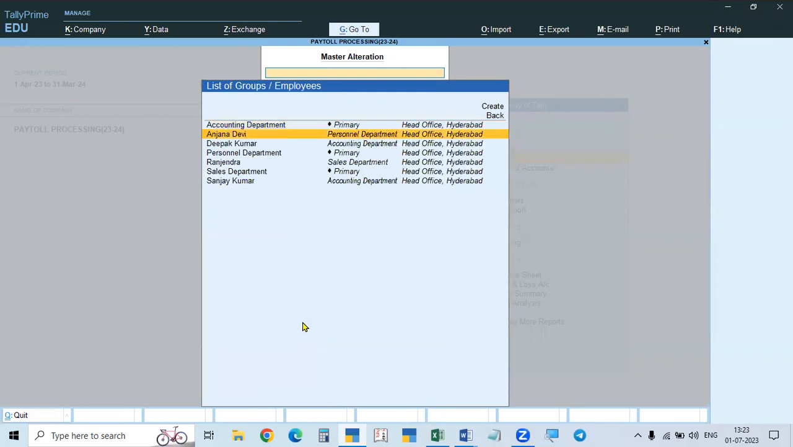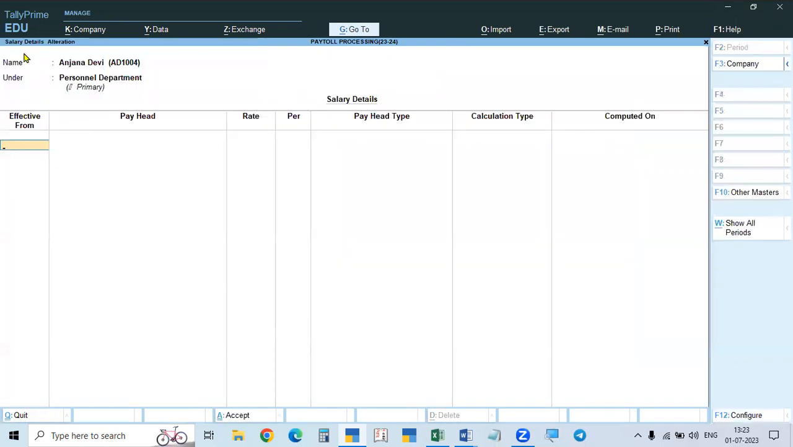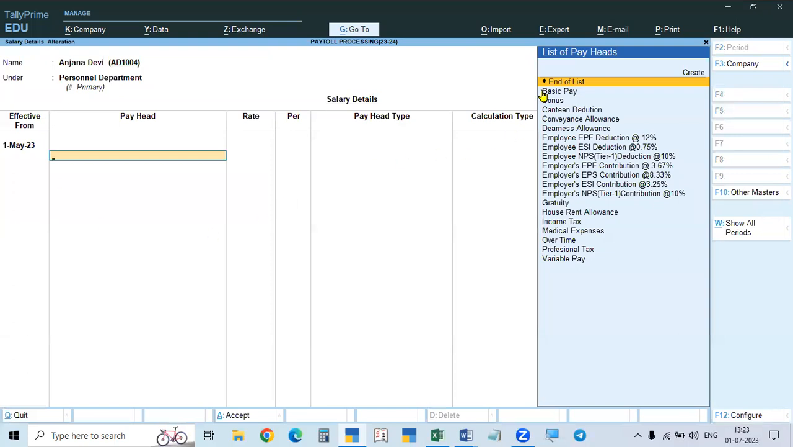If you click that one, the salary details allocation screen will come. In this case, you have to give the date 1523, and here you have to select all the